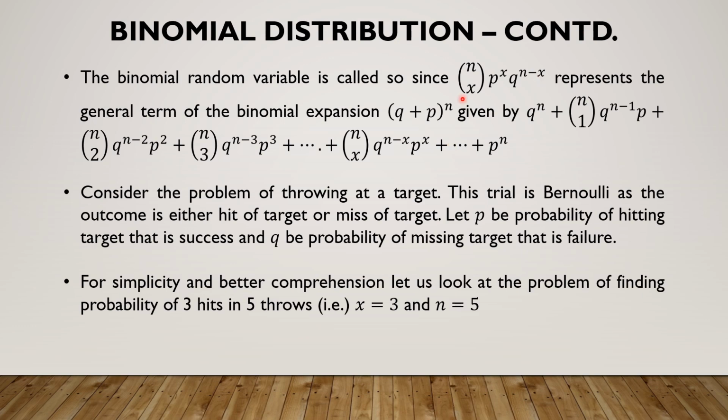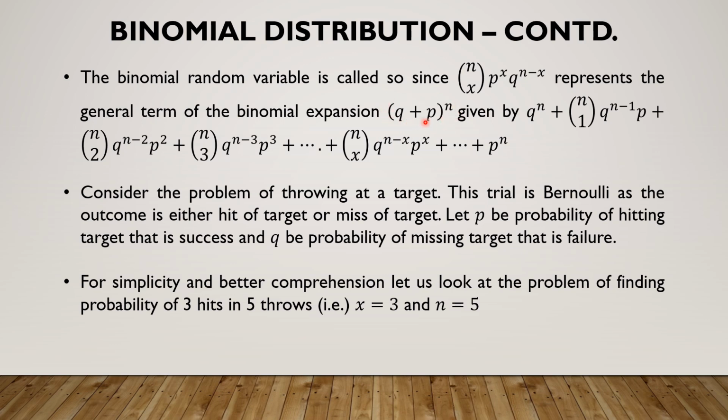Let us see why the binomial random variable is called so. Look at this expansion of q plus p the whole power n, given by q power n plus nC1 q power n minus 1 p plus nC2 q power n minus 2 p square and so on, nCx q power n minus x p power x, plus etc. up to p power n. This is the binomial expansion of q plus p the whole power n.